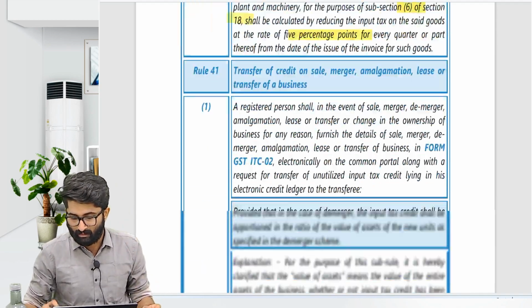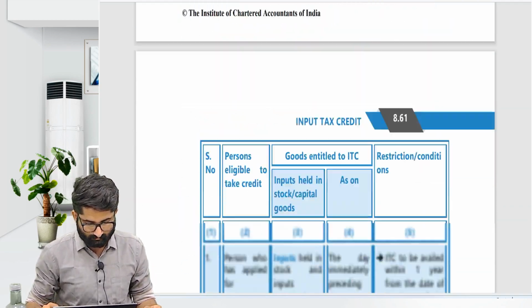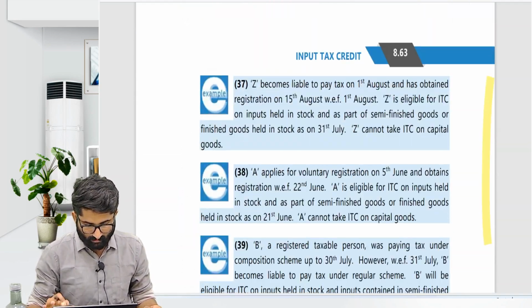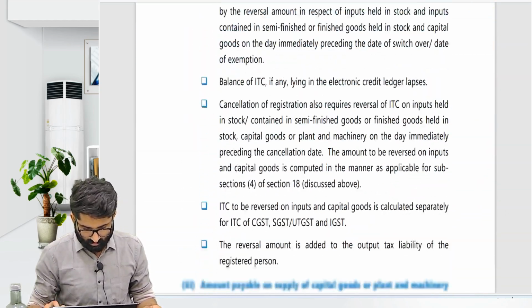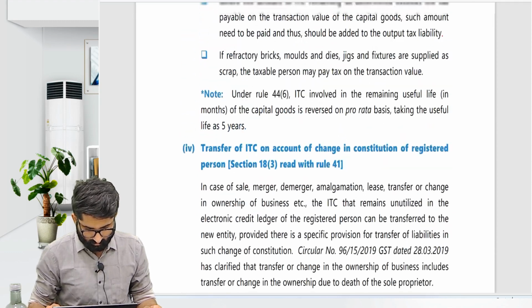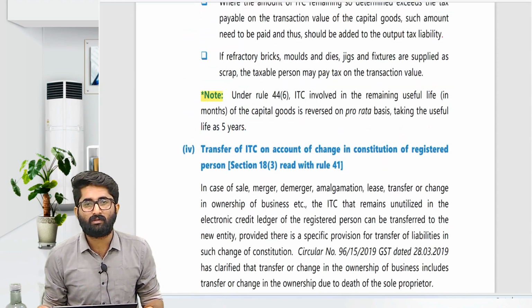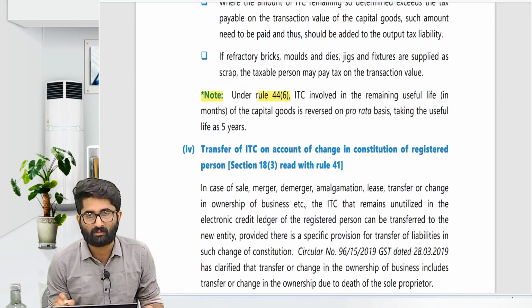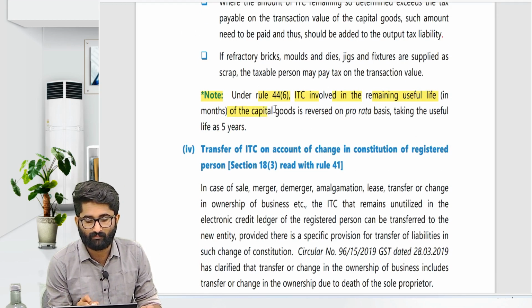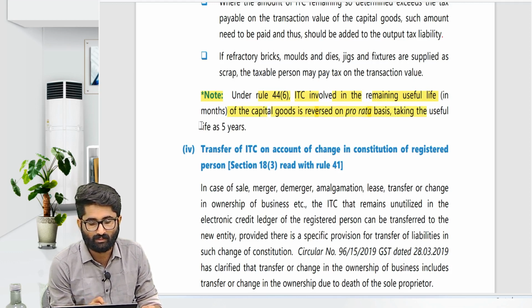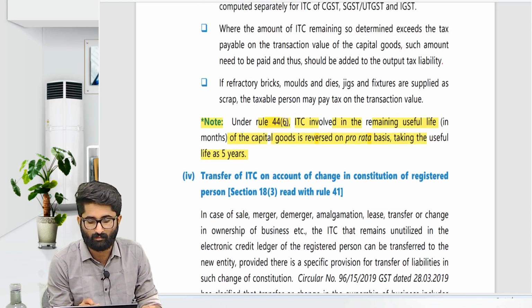But you can see one note here. If you can recall, when you studied that, you can see a note here. I am just going to show you that note. See the note. The note says that for rule number 44 sub rule 6, ITC involved in the remaining useful life of the capital goods is reversed on a pro rata basis, taking the useful life as 5 years. See, for rule number 44(6).